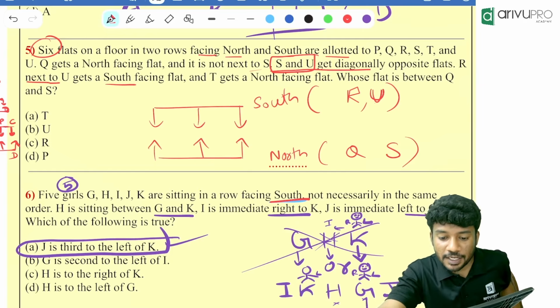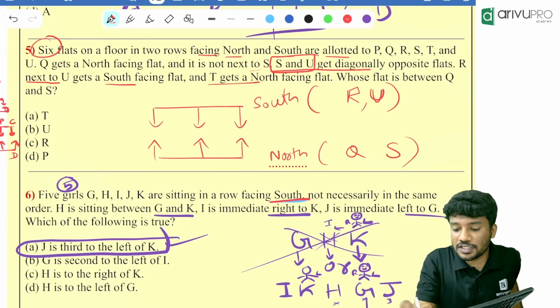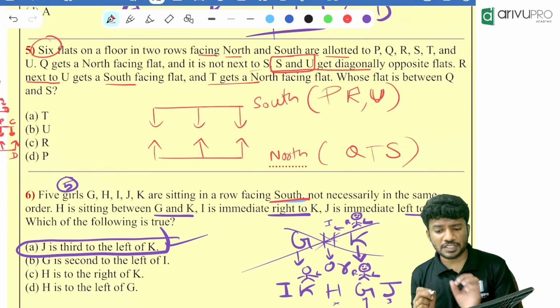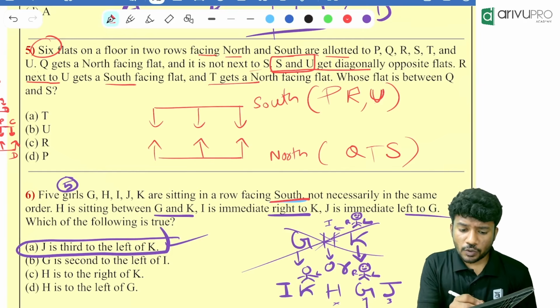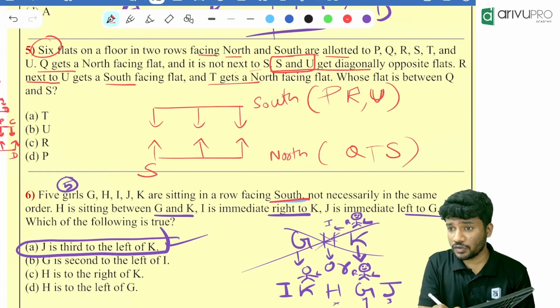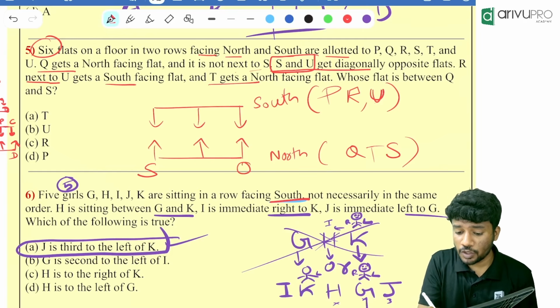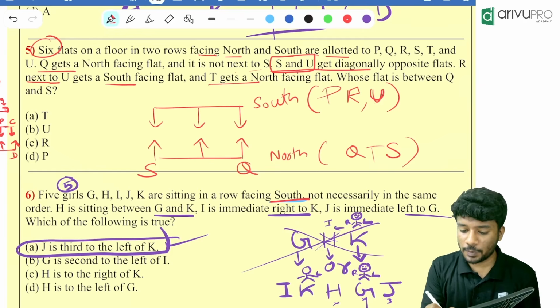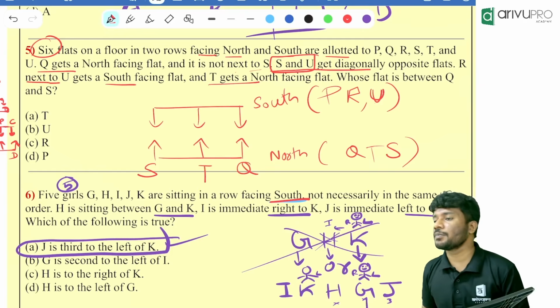Now what is remaining? T gets a north facing flat. So T will be having a north facing flat. Then who is remaining? P is remaining. Now we will just draw. Q gets a north facing flat, but it is not next to S. So S is over here. If S is over here, where will be the position of Q? Q will be over here. Then where will be the position of T? T will be over here.